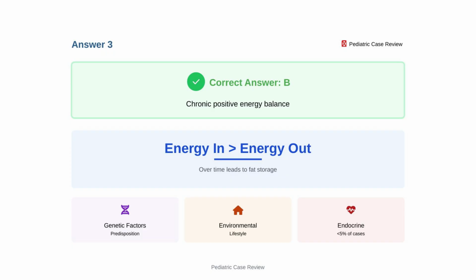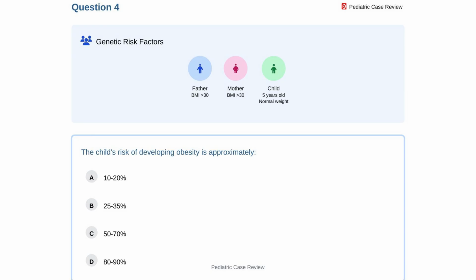of childhood obesity cases. Parents of a 5-year-old child inquire about obesity risk. Both parents have body mass index over 30. The child currently has normal weight. What is this child's approximate risk of developing obesity?